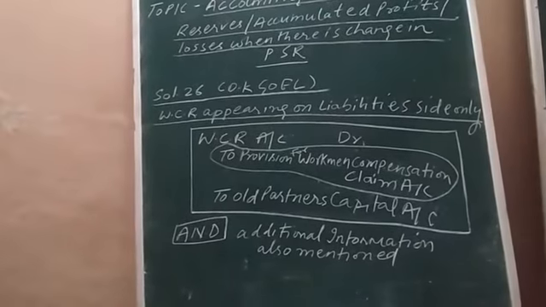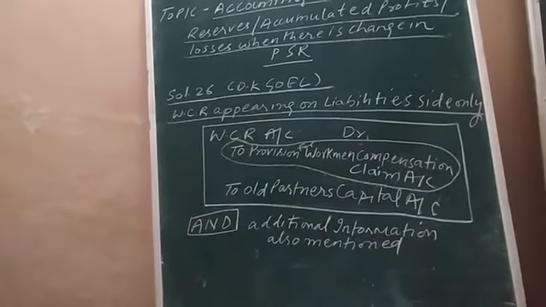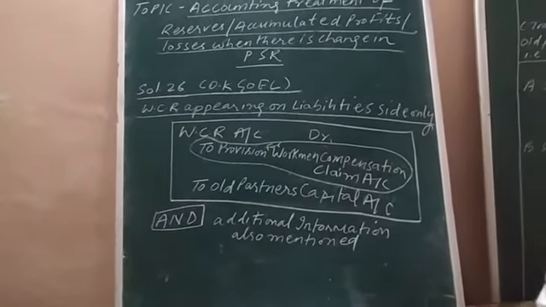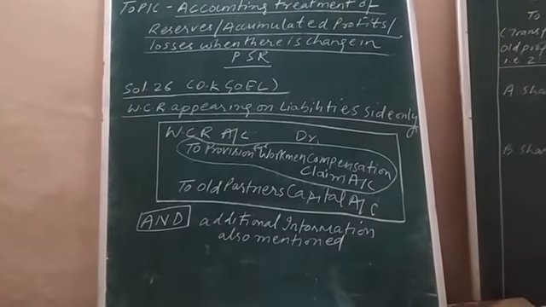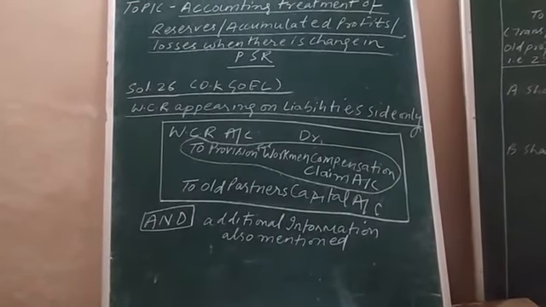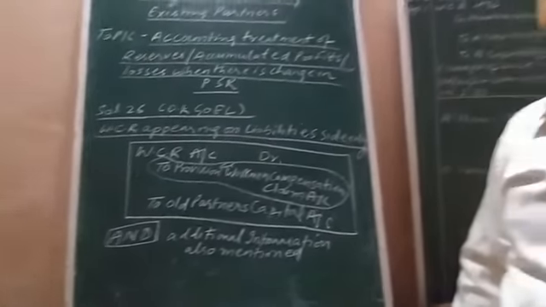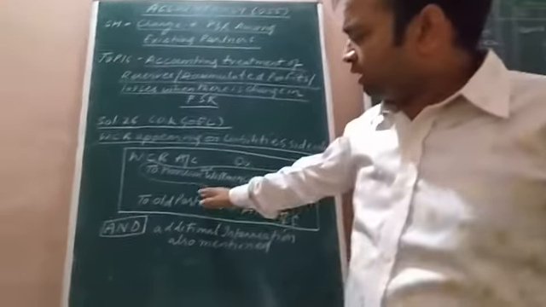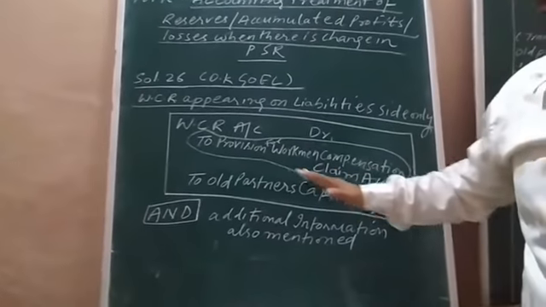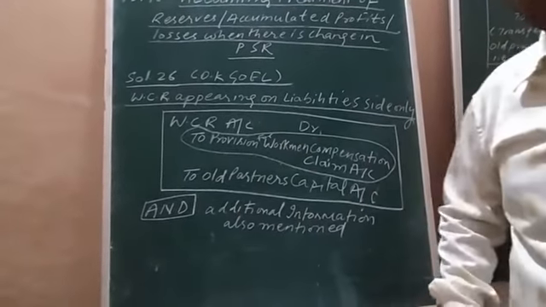Now, in balance sheet, we will be provided the figure related to WCR, workman compensation reserve, and as an additional information, the figure related to the claim of WCR will also be mentioned in the question.